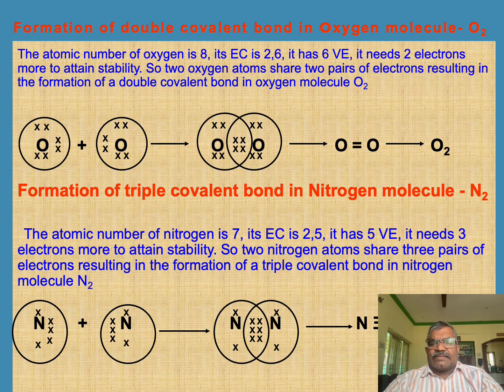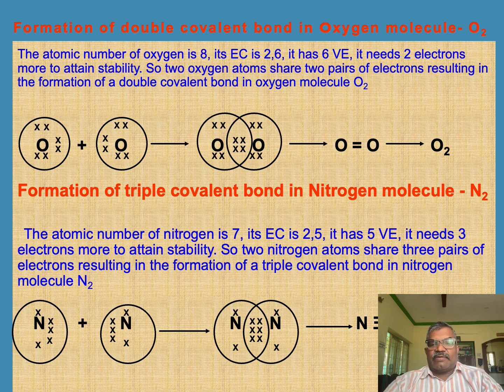So the oxygen atom needs 2 more electrons to attain stability. Therefore, the valency of oxygen is 2. In the oxygen molecule, each oxygen atom shares 2 electrons with the other oxygen atom. This way, a double covalent bond is formed. You can see in the slide how the double covalent bond is formed between the oxygen atoms in the oxygen molecule.